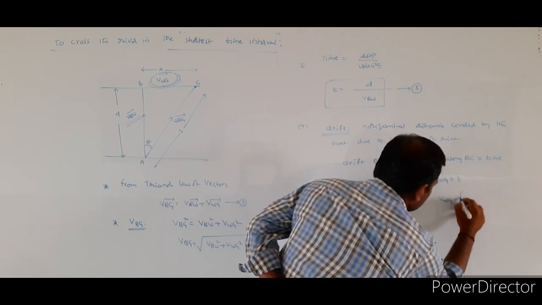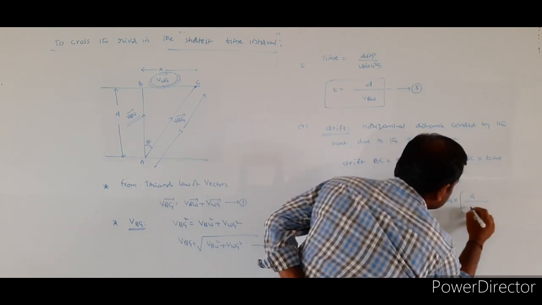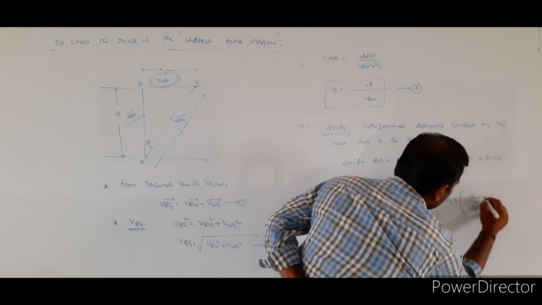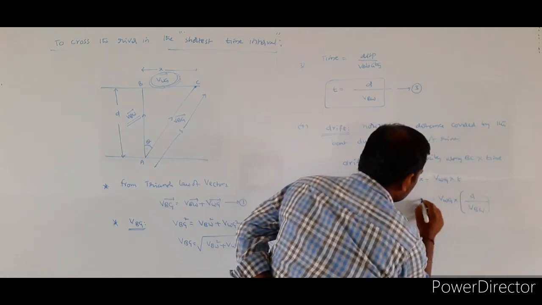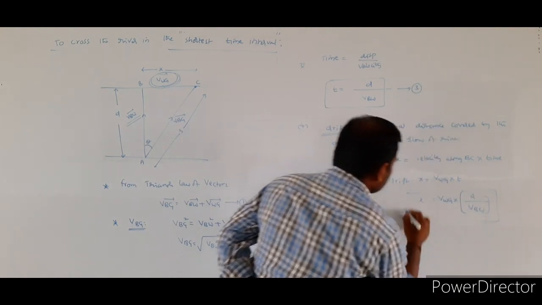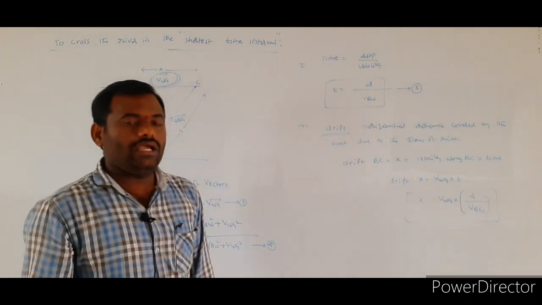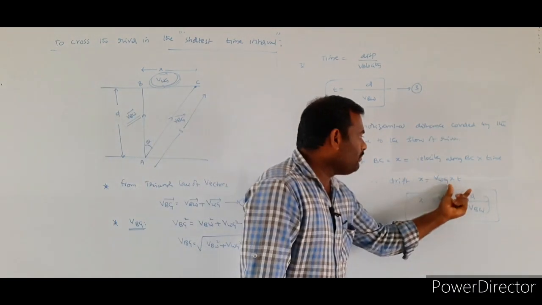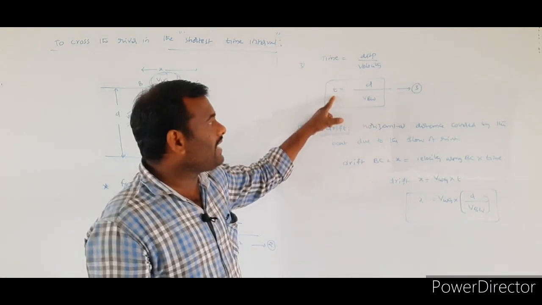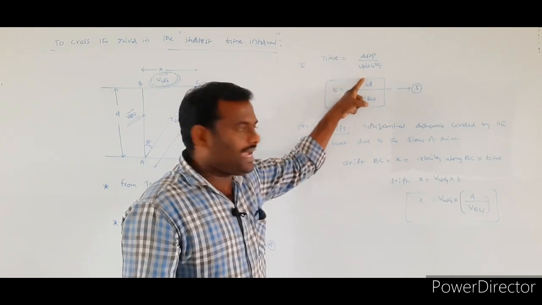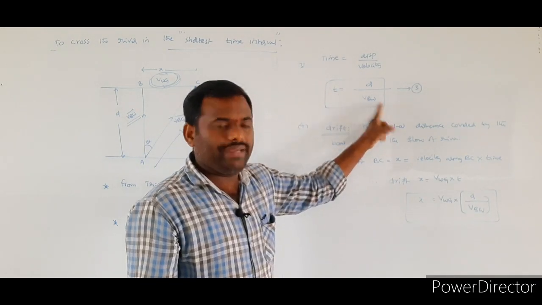So what is the formula for the drift? Drift x is equal to VWG into T, but the T value we already know. T is equal to d by VBW.